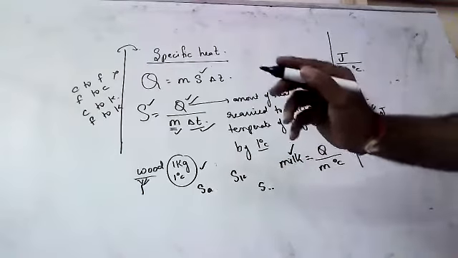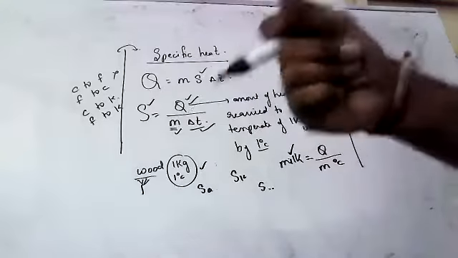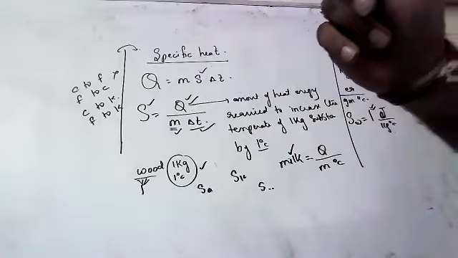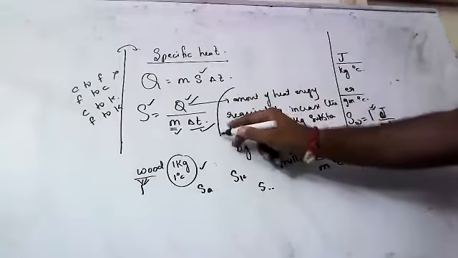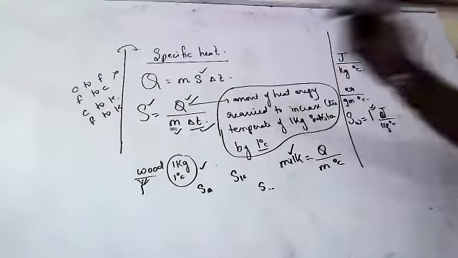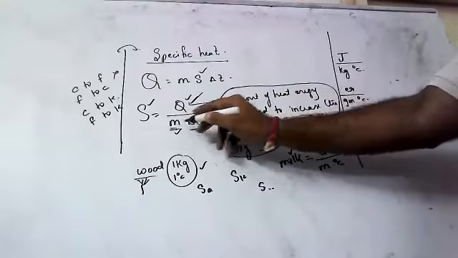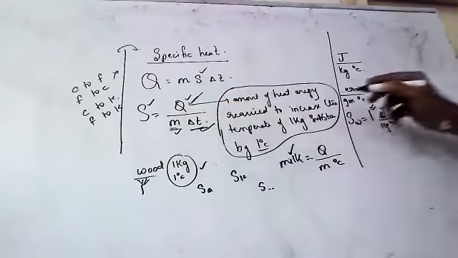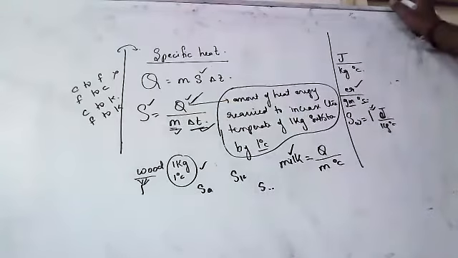Specific heat means how much heat 1 kg will take to increase the temperature by 1 degree centigrade. Amount of heat energy required to raise the temperature of 1 kg substance by 1 degree centigrade. And units are joules by kg per degree centigrade or ergs by gram per degree centigrade. This is called specific heat.